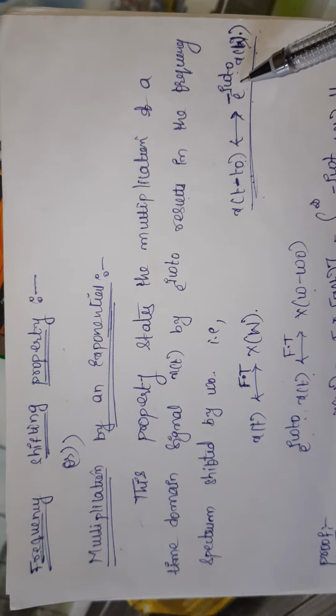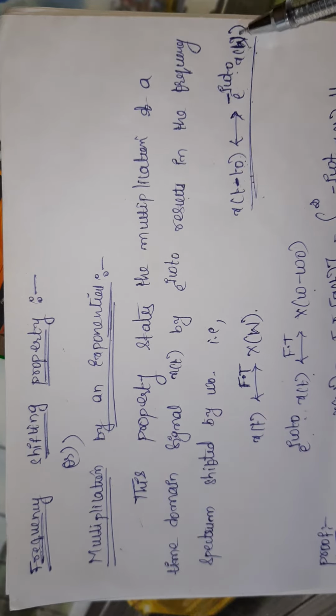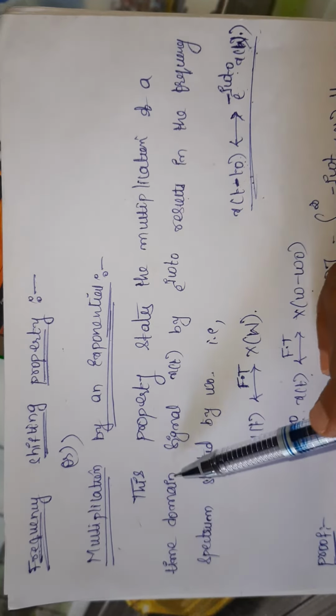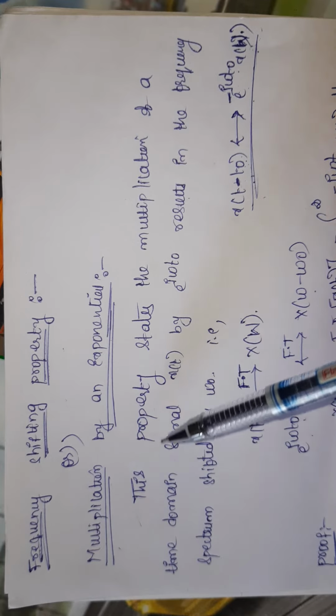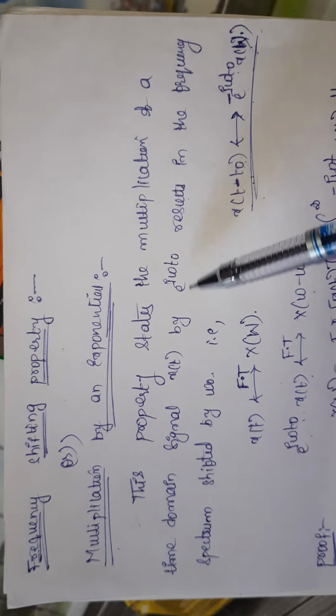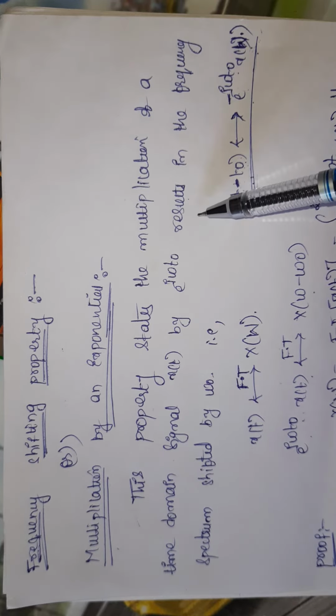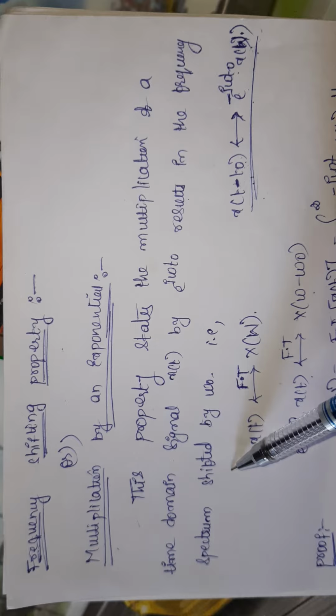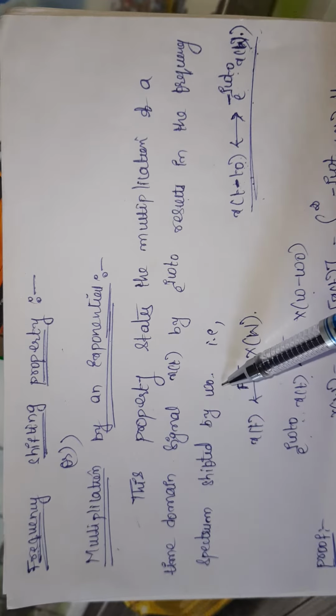But now I am going to discuss the frequency shifting property. Frequency shifting property means the signal in the frequency domain is shifted by minus omega naught or plus omega naught. Then what is the change in the time domain? I am going to see that now. The frequency shifting property states that the multiplication of a time domain signal x of t by e power j omega t naught results in the frequency spectrum shifted by omega naught.